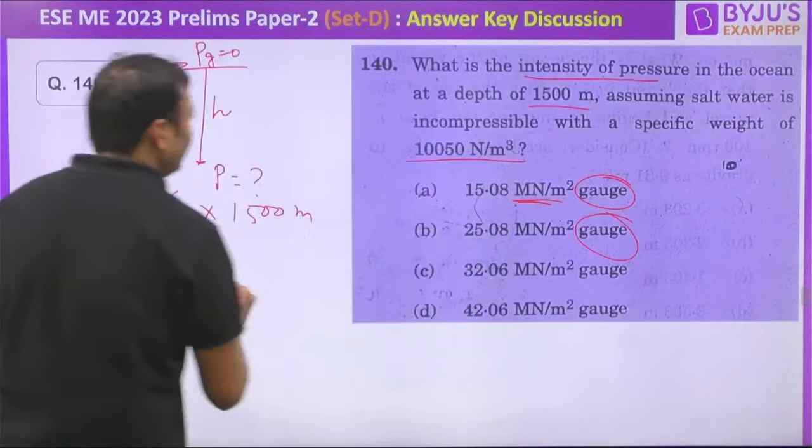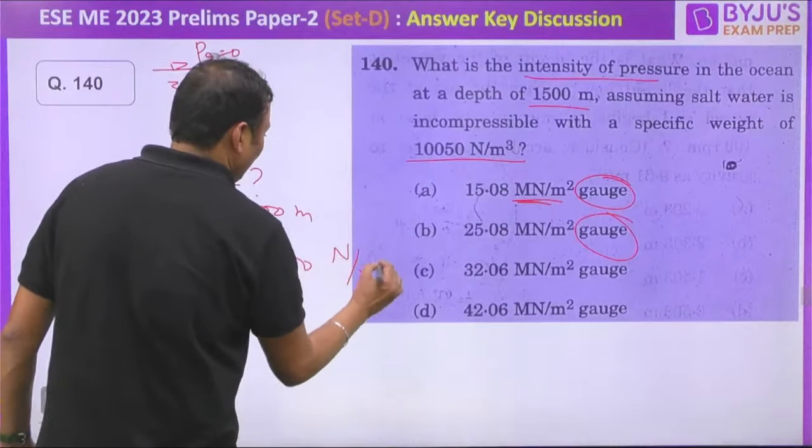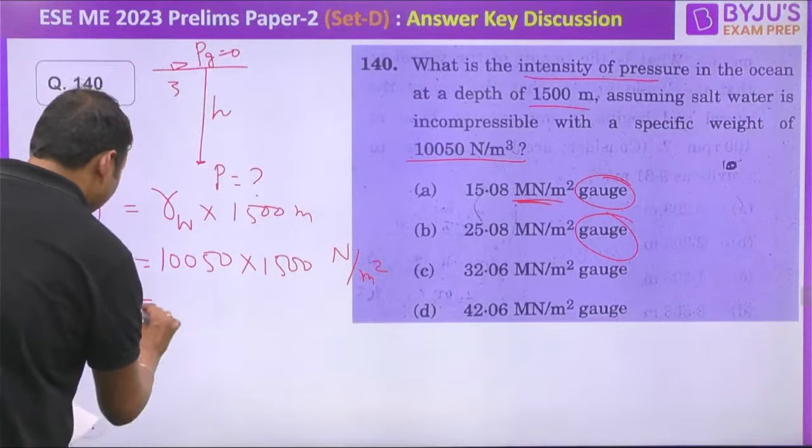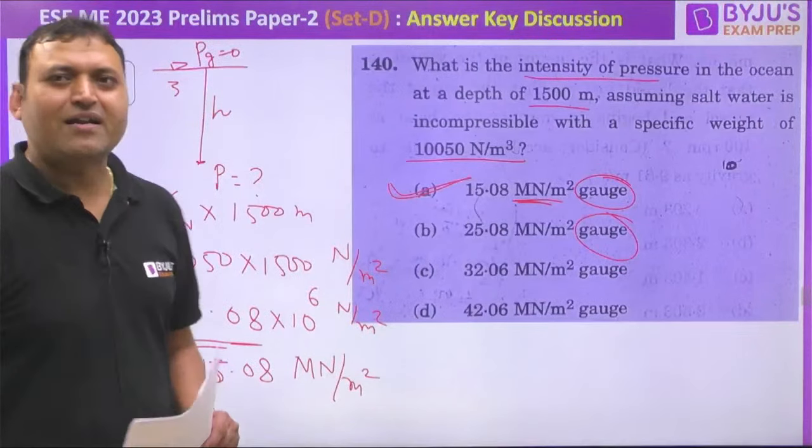That is given as 10050 into 1500. That will give you Newton per meter square. If you convert it into mega Newton per meter square, your answer will be 15.08 × 10⁶ Newton per meter square. So it is 15.08 mega Newton per meter square. Option A will be the correct answer for this one.